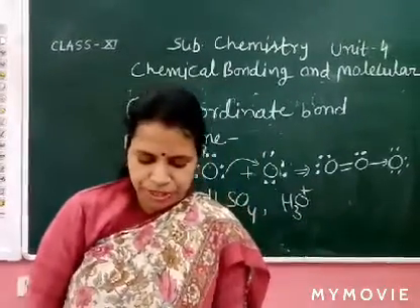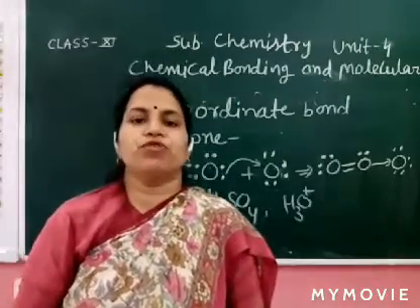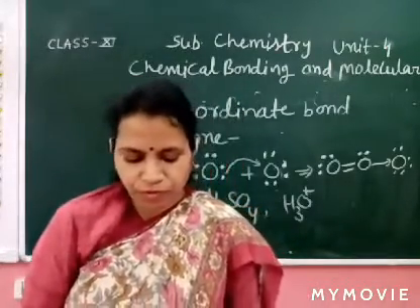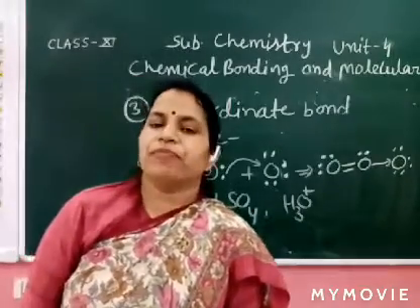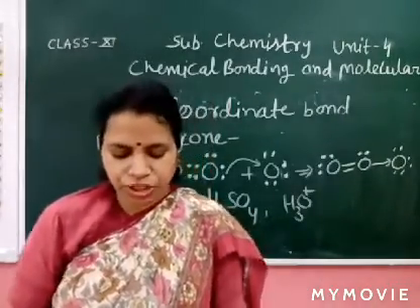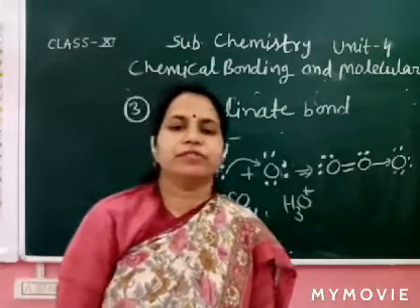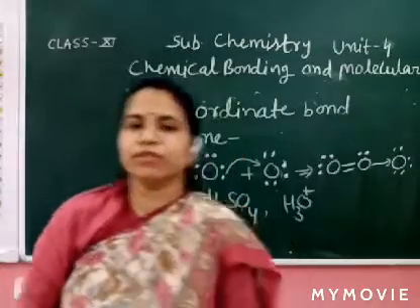So you have to prepare these structures. Now it's clear what the covalent bond, the coordinate bond and the ionic bond are. These are the 3 types of bond in our chemistry: coordinate bond, ionic bond and covalent bond. Now it's enough for today's class.